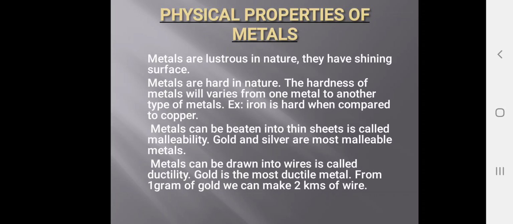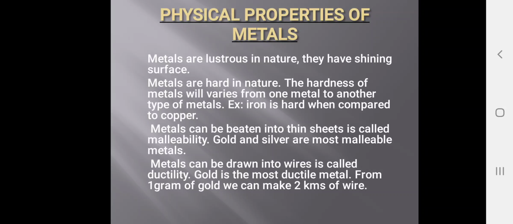Metals are hard in nature. The hardness of the metals will vary from one metal to another type of metal. For example, iron is hard when compared to copper. We can't bend iron when compared to copper. Copper wire we can easily bend, but we can't bend iron wire easily. So that's why this hardness will vary from one type of metal to another type of metal. Metals are hard in nature.